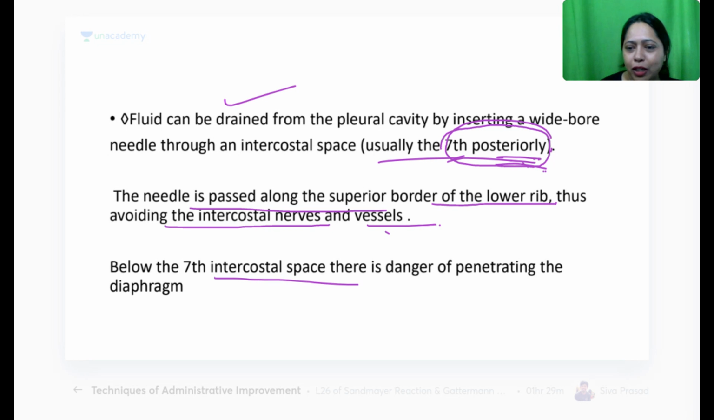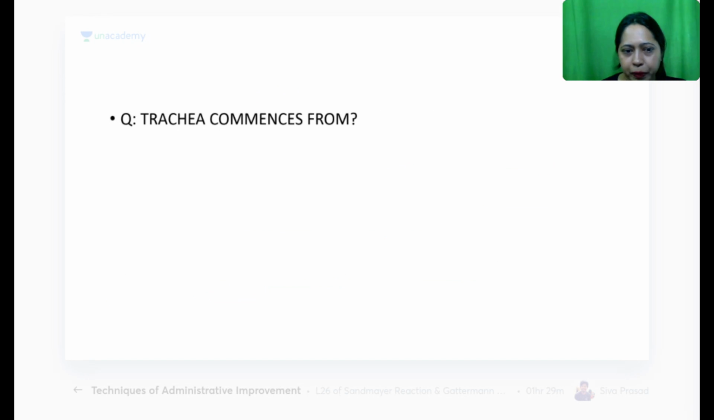Below the 7th intercostal space, there is danger of penetrating the diaphragm. That's the reason. It again depends on the choice. The 9th and 10th, I'm not saying it's wrong, but there is always a danger. If you want to avoid the danger, you go with the 7th, which is the safest.